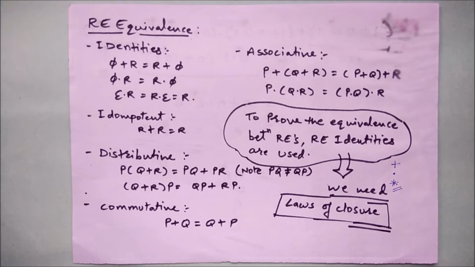In this session, we are going to learn what RE equivalence means. Some laws are in front of you, which you might have learned in discrete mathematics.